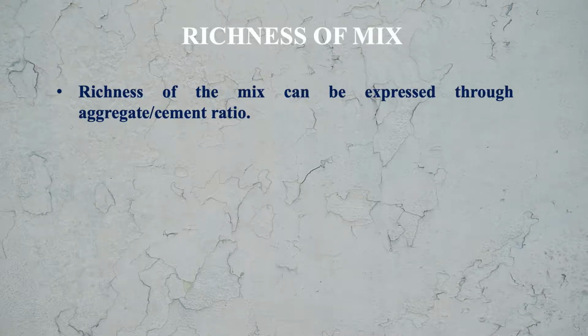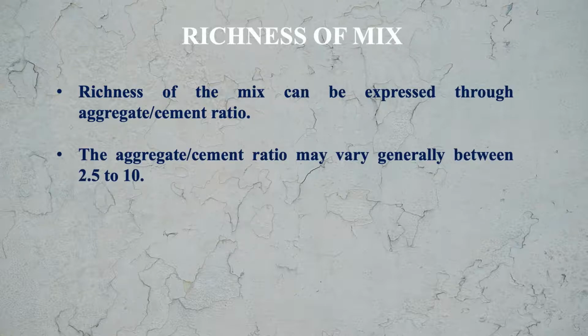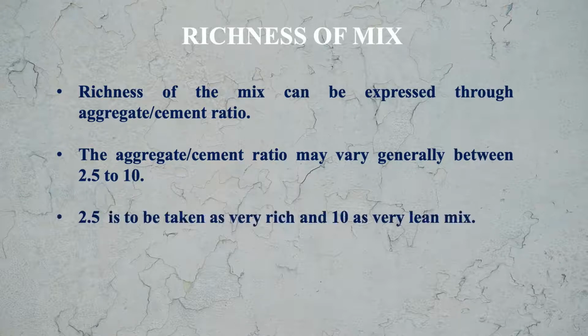Now let us see the effect of richness of mix. Richness of the mix can be expressed through the aggregate cement ratio. The aggregate cement ratio may vary generally between 2.5 to 10. 2.5 is taken as very rich and 10 for very lean mix. Means if the aggregate cement ratio is 2.5, our concrete mix is very rich. If aggregate cement ratio is 10, then our concrete is a lean mix.